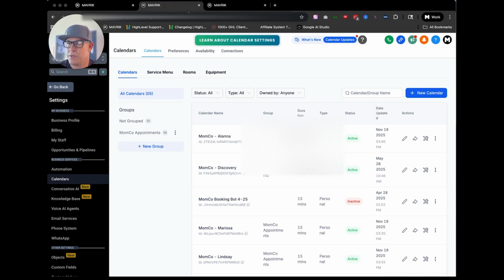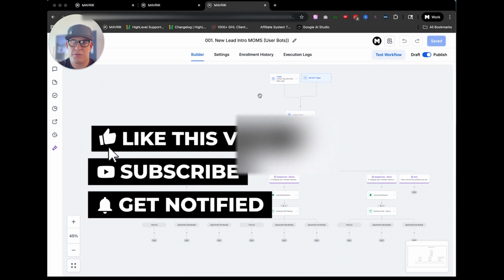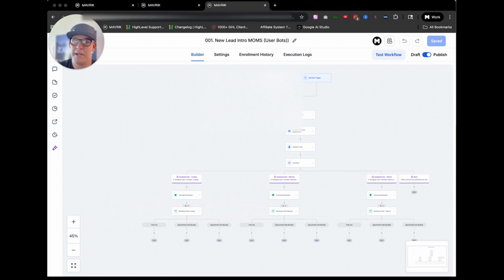I have a couple of tabs open already, and in the workflow, this is where it starts. The objective is to get a person who comes from the ads, which we're right now using Meta. There are different forms of getting that traffic to observe, check, and find out more about the offer. That's what we wanted them to do, get familiar. So we use video on the front end.